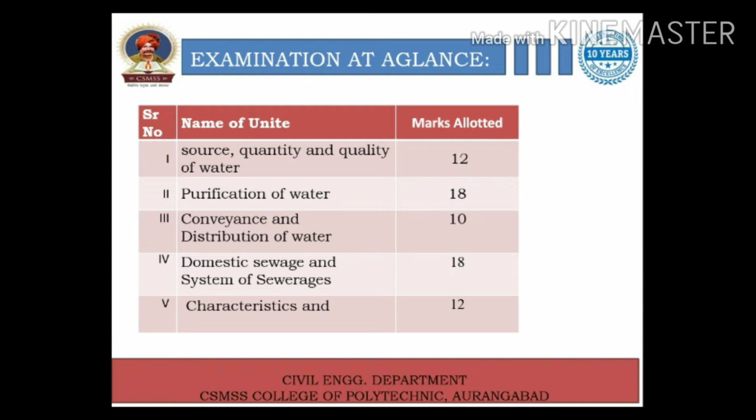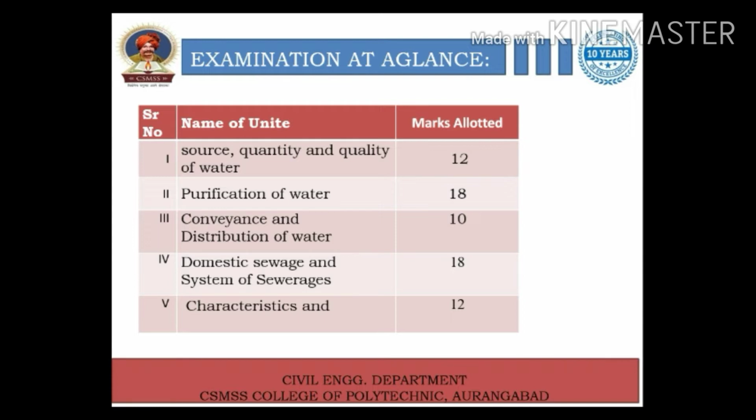Unit number one, source, quantity and quality of water, marks allotted is 12. Number two, purification of water, marks allotted is 18 out of 70. Number three, conveyance and distribution of water, weightage is 10 marks. Fourth unit, domestic sewage and system of sewerage, which is 18 marks out of 70. And the last one, characteristics and treatment processes for domestic sewage, is 12 marks out of 70. All these marks are allotted out of 70.